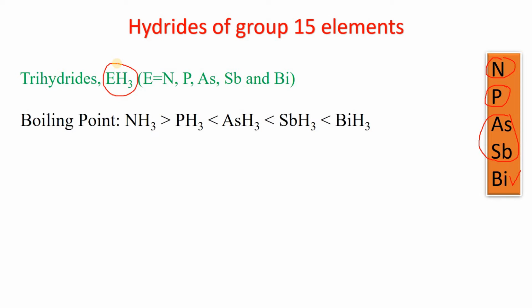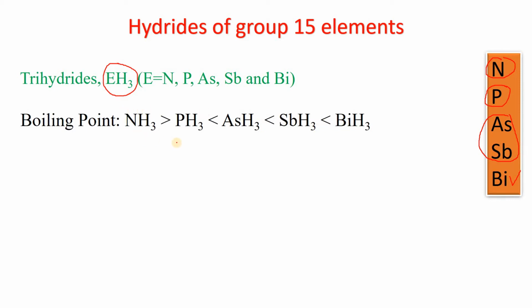If we discuss the trend in the boiling point, the trihydride of nitrogen, popularly named ammonia, has a higher boiling point than PH3, phosphine, and then phosphine has a lower boiling point than arsine, then stibine, and then bismuthine.